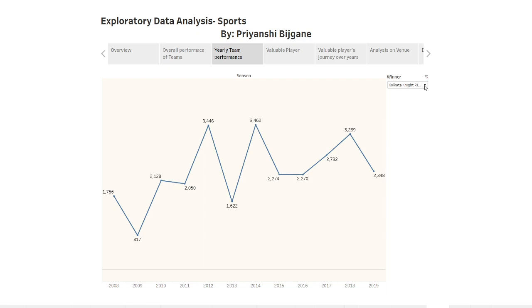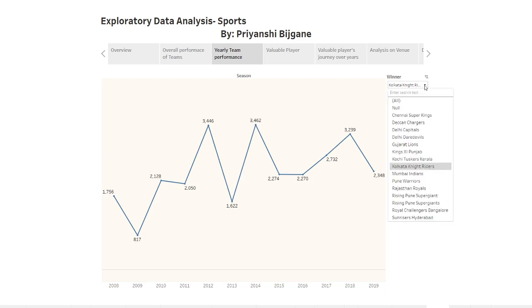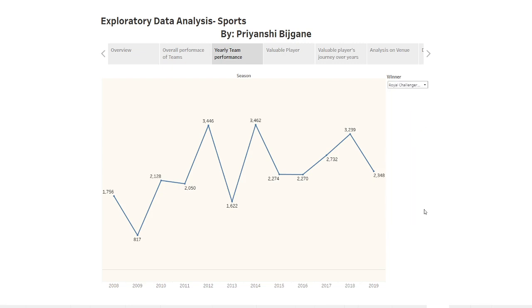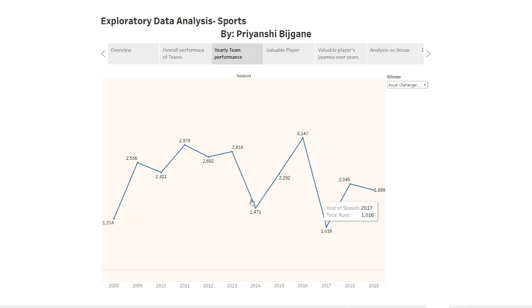Some teams are facing large ups and downs while other teams are performing constantly. If we see RCB, it was performing linearly till 2013 and then it is facing some hikes and downs from 2014 to 2019.